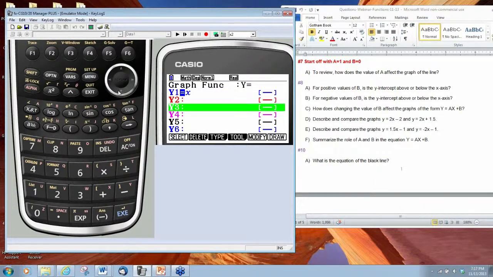And now in y2, I'm going to store a different function. You might see some resemblance to the one we looked at earlier. We're going to do alpha a, parentheses x minus alpha h, plus alpha k, and we execute the store.